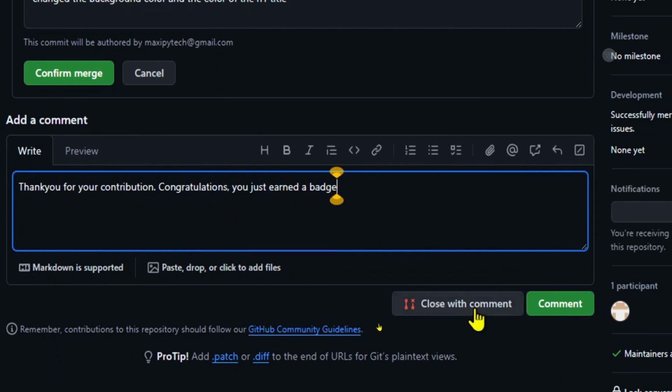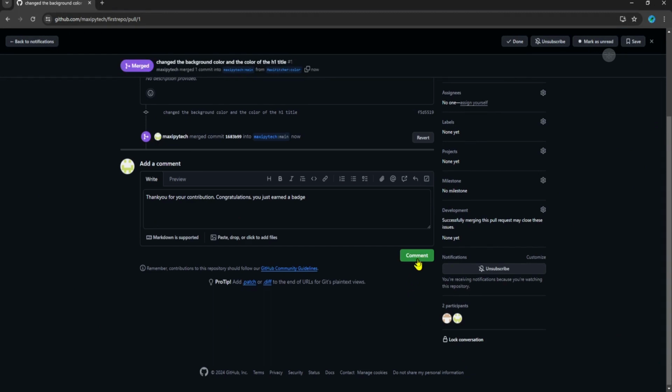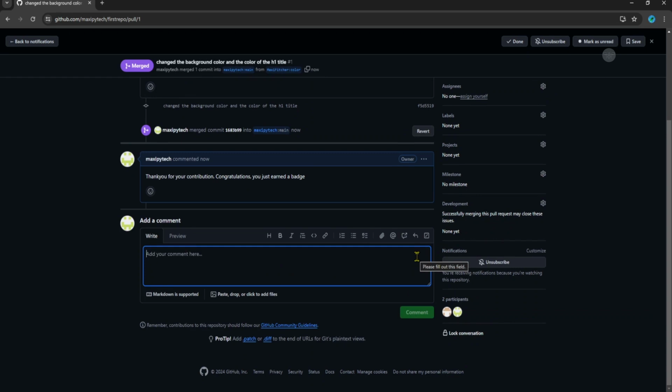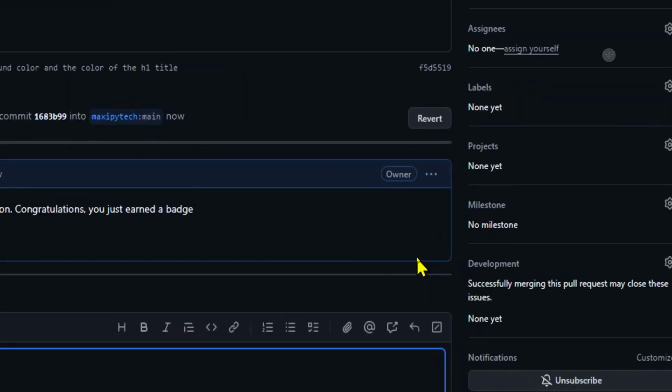So, and then I'll comment. Okay, I did not merge, I did not confirm the merge. I need to confirm the merge as the admin of this project. And then I need comments. I have now commented. Now what has happened when I hit that merge?